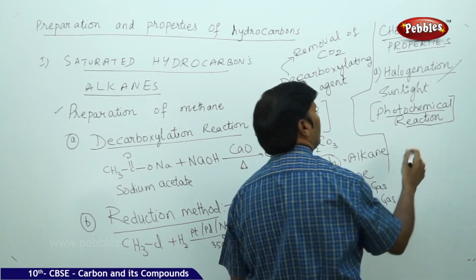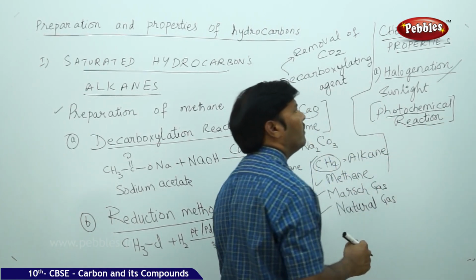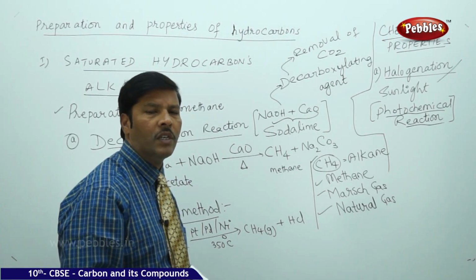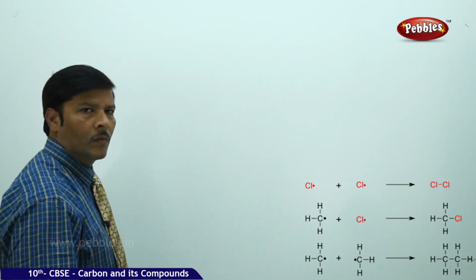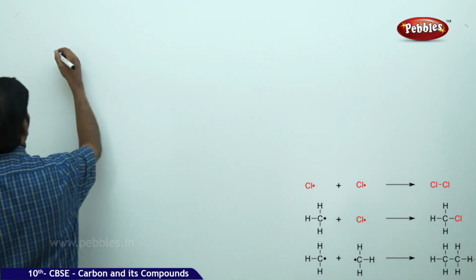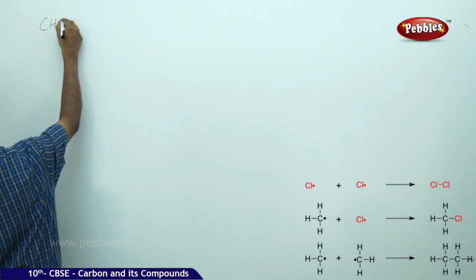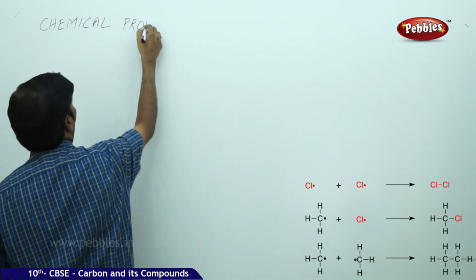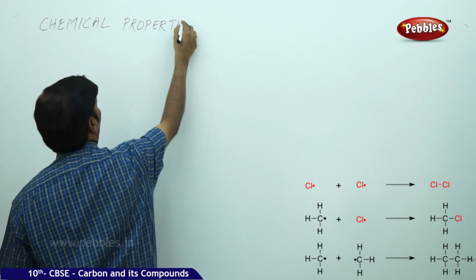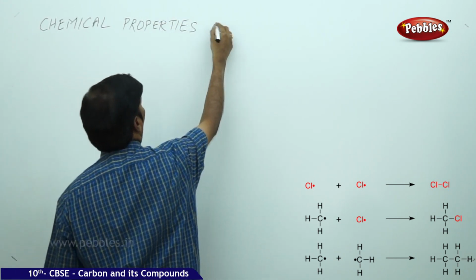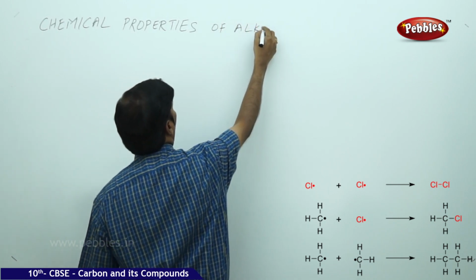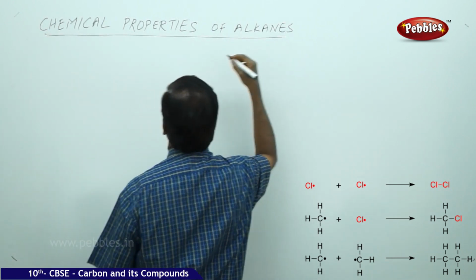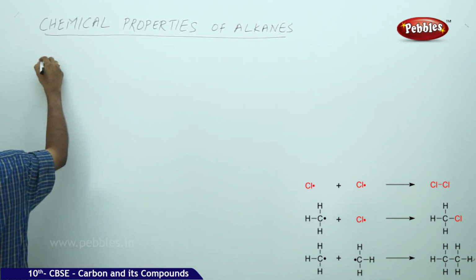So we'll write the necessary equation for this photochemical reaction, and we'll see how the halogens react with methane to give the desired products. So we are going to discuss the chemical properties of alkanes.